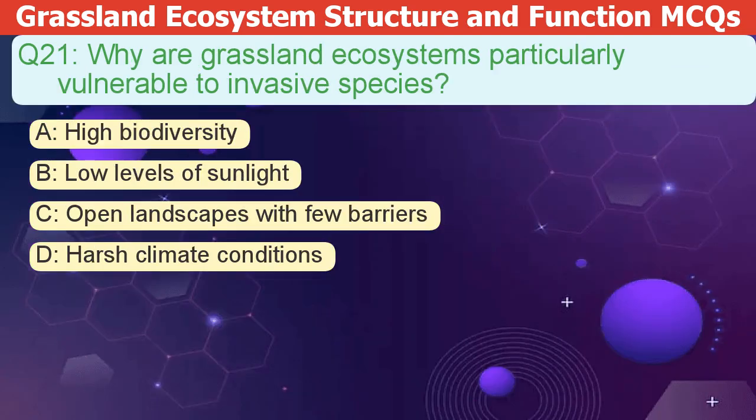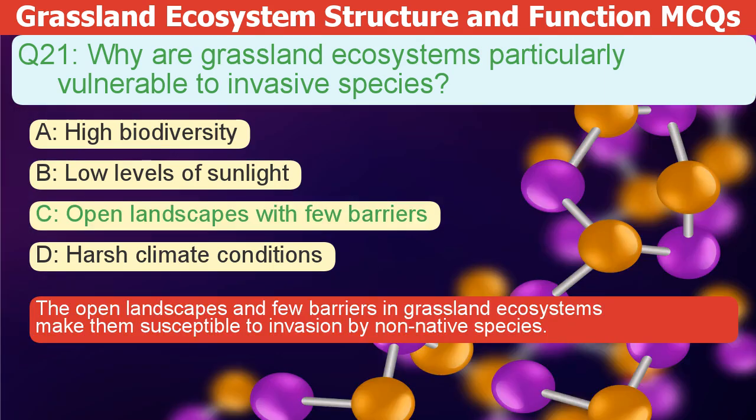Why are grassland ecosystems particularly vulnerable to invasive species? A. High biodiversity. B. Low levels of sunlight. C. Open landscapes with few barriers. D. Harsh climate conditions. The correct answer is C. The open landscapes and few barriers in grassland ecosystems make them susceptible to invasion by non-native species.